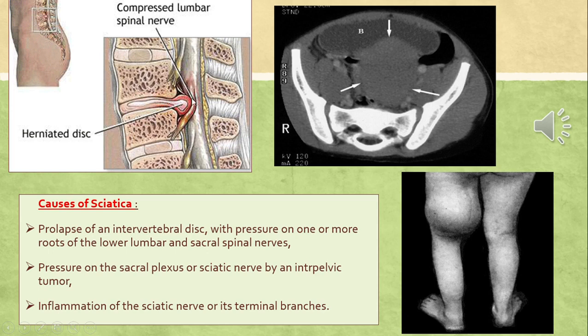We can see a prolapse of an intervertebral lumbar disc and pressure on the roots of the lumbar and sacral plexus. Then we have an intrapelvic tumor, which is causing pressure on the sciatic nerve arising from the sacral plexus. And then here, direct inflammation or injury of the sciatic nerve results in sciatica.